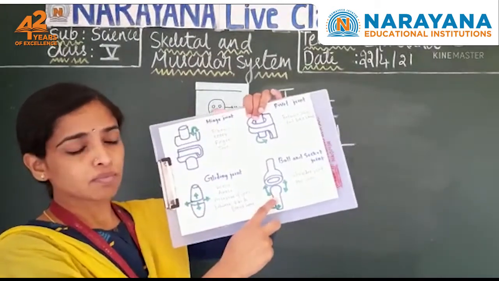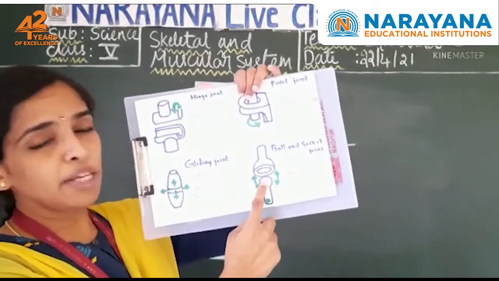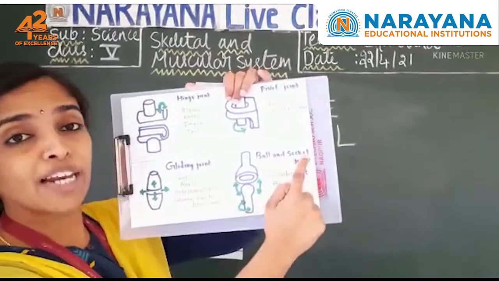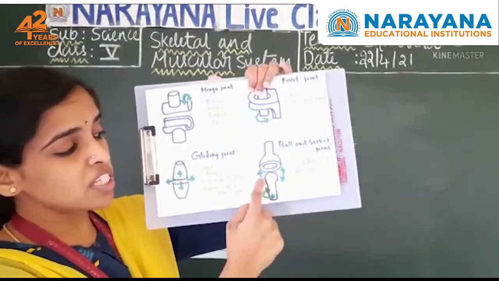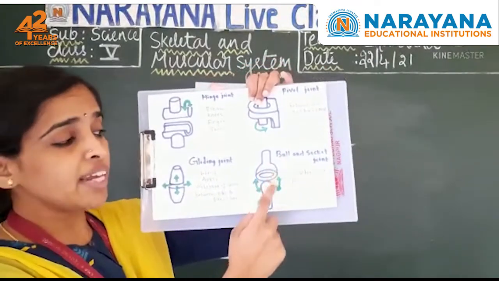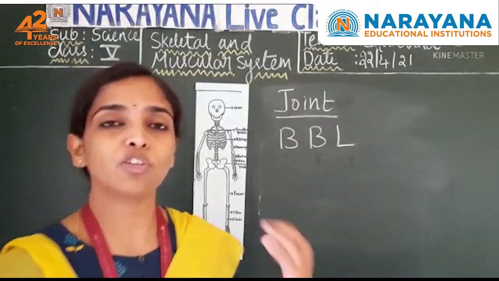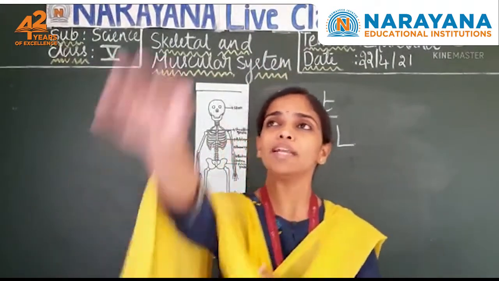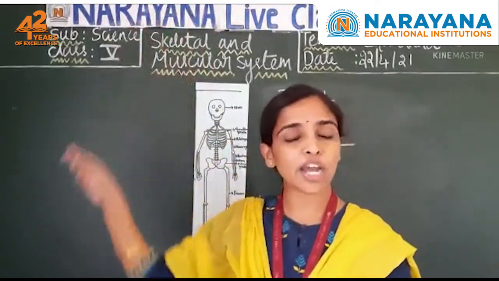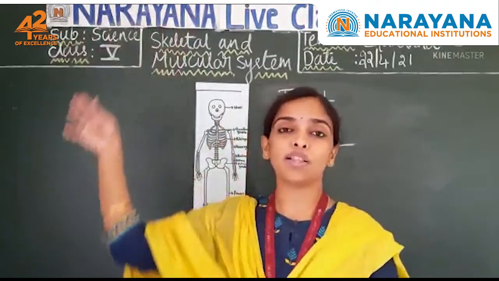Now come to the ball and socket joint. The last joint. One bone will be in the shape of a cup and another will be in the shape of a ball. That is why we call it the ball and socket joint. The bone in the shape of a ball will fit into this cup shaped bone. Where is this ball and socket joint present? In your shoulder region. It allows movement in all directions. Now try to move your ball and socket joint present in your shoulder region. It can move in all directions.